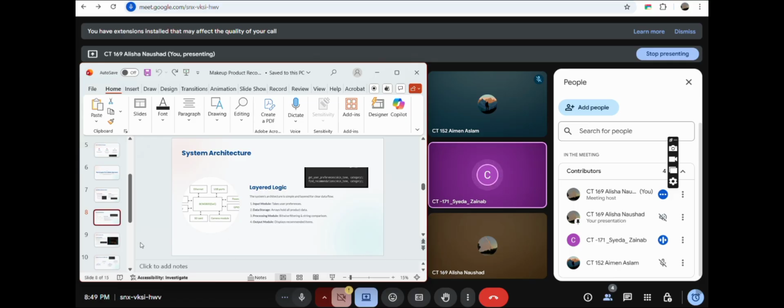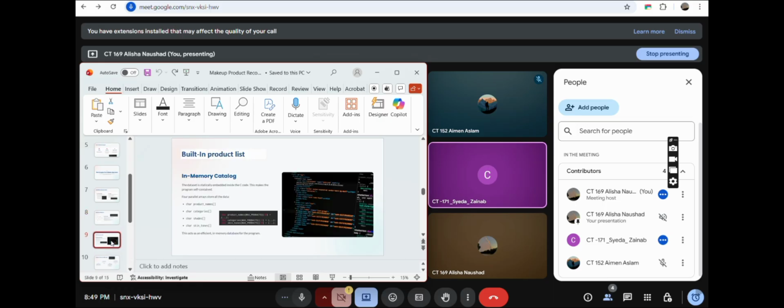Moving on to the next slide of the built-in product list. Our program already has a built-in product list, which means all the product names, categories, and skin tones are saved directly inside the code. This makes testing easy, and we don't have to use an external file.